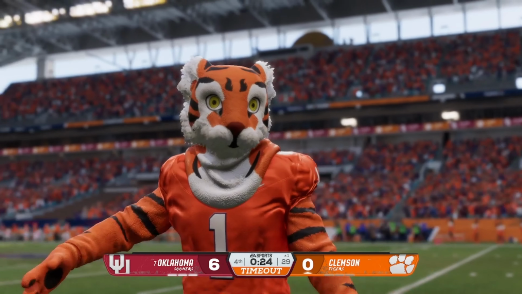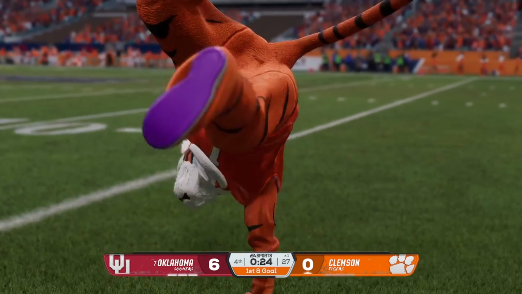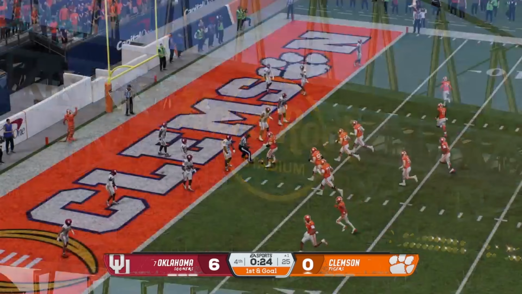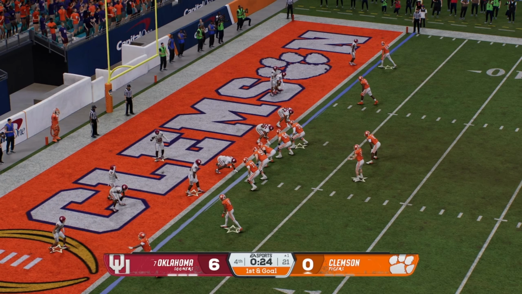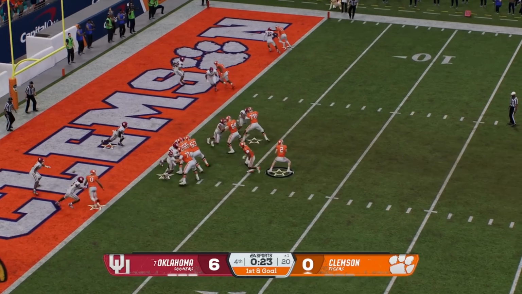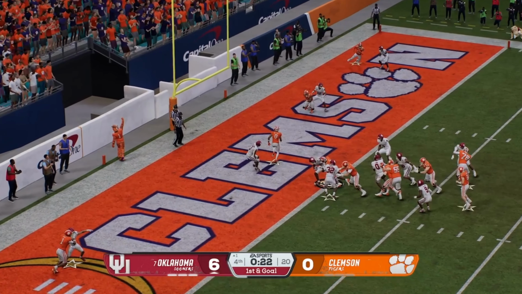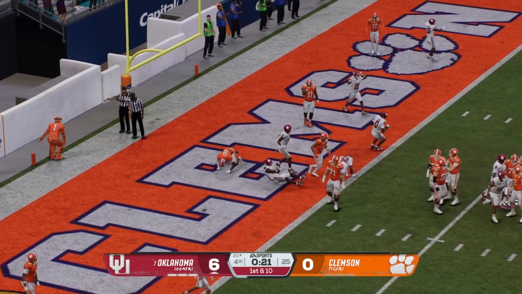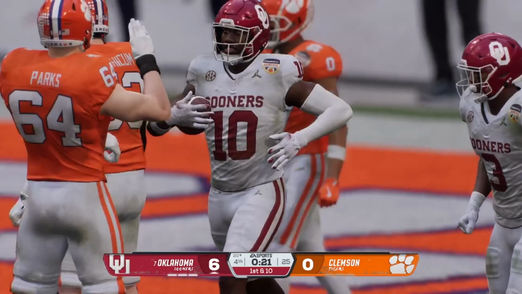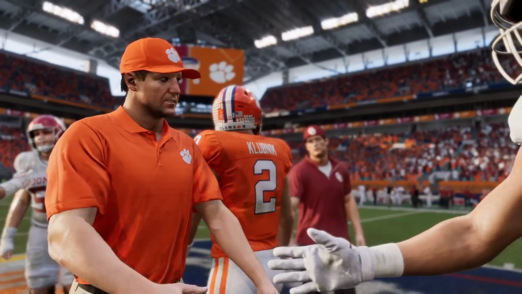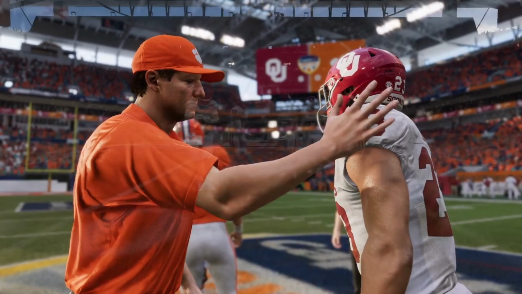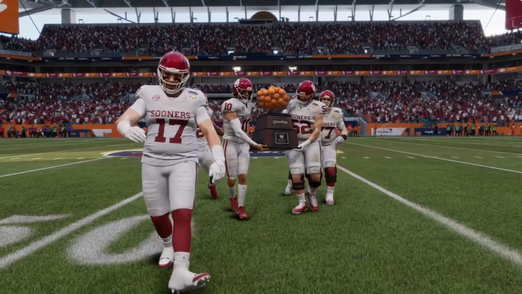Clemson to easily just run this ball in and get the touchdown. Oklahoma heartbroken as Clemson can easily just bang in the touchdown with a run. But they're going to throw it. It's picked! It is picked! As Oklahoma wins the game. That is the most Seahawks thing I've ever seen, as they throw it on the 1-yard line and get it intercepted.